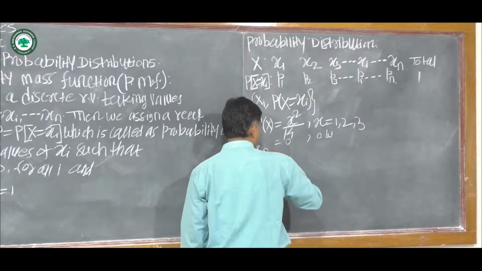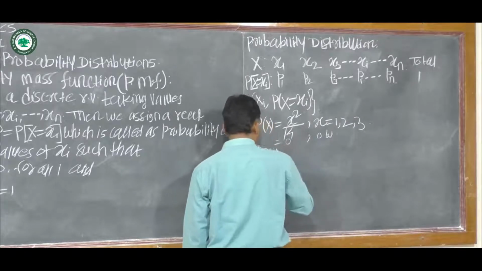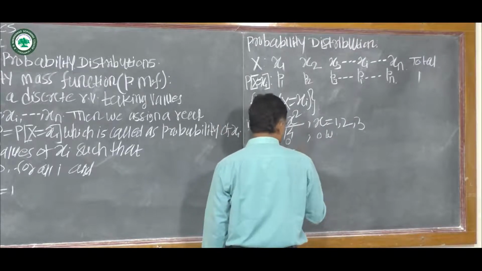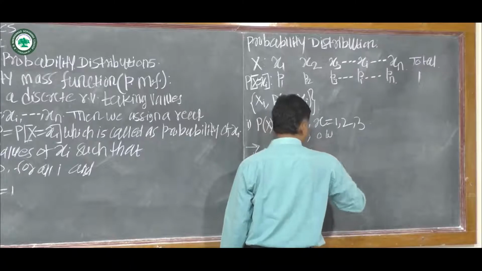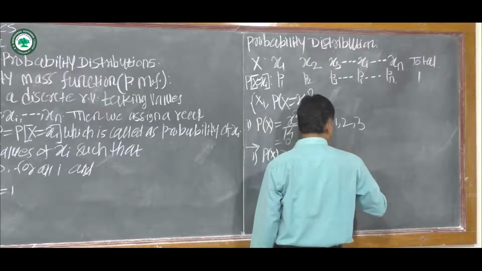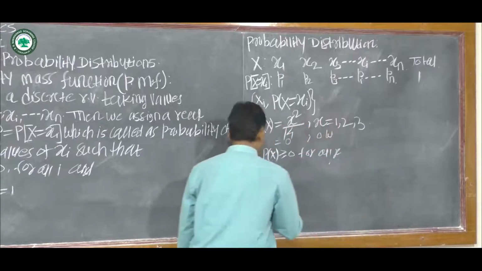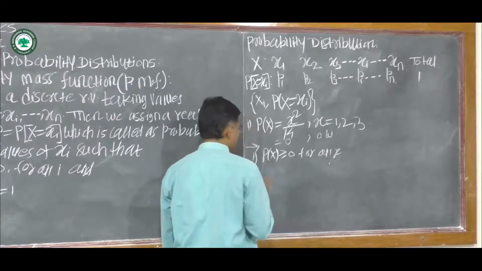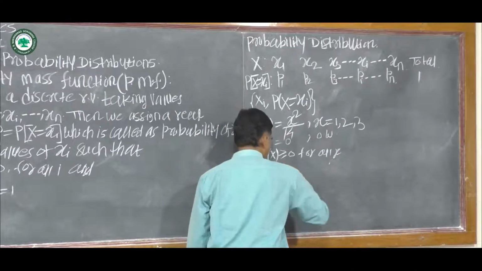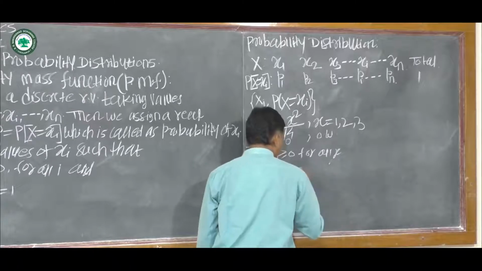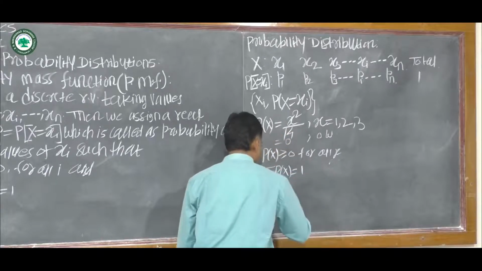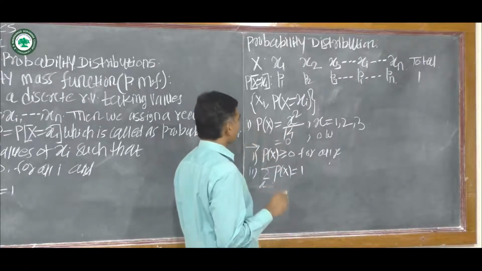First condition is p of x is greater than or equal to 0 for all x, and the second condition is summation of p of x is equal to 1, summation over x.